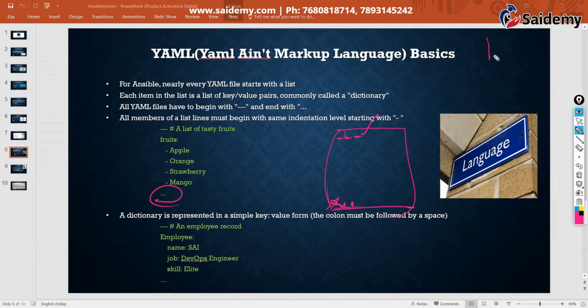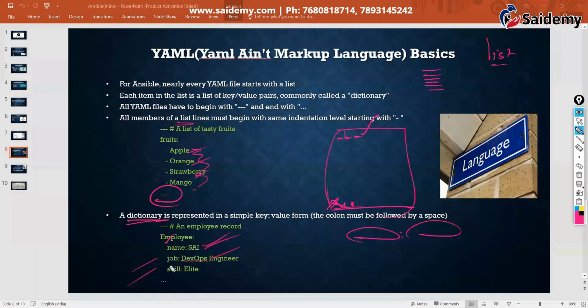One is list. List means list of items. Apple, orange, strawberry, mango. These are just a list of items. That is one type that we use mostly. Another one is dictionary. Dictionary means key and value pairs. See here, name: Sai. Name is key, Sai is value.